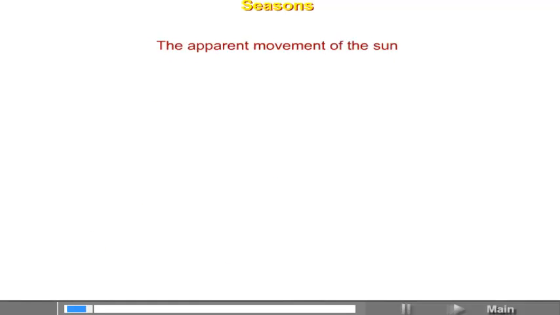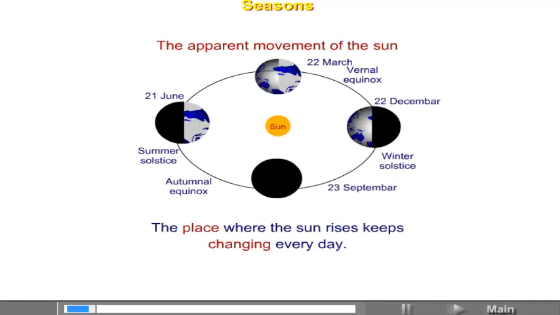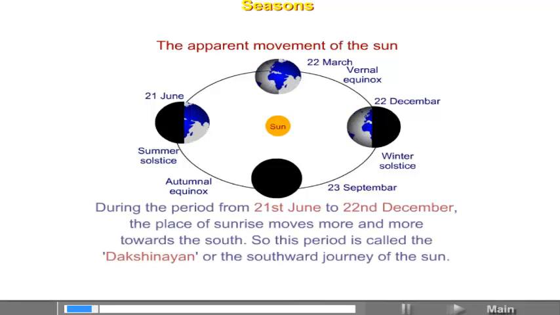The apparent movement of the sun. The place where the sun rises keeps changing every day. During the period from 21st June to 22nd December, the place of sunrise moves more and more towards the south. So, this period is called the Dakshinayan or the southward journey of the sun.